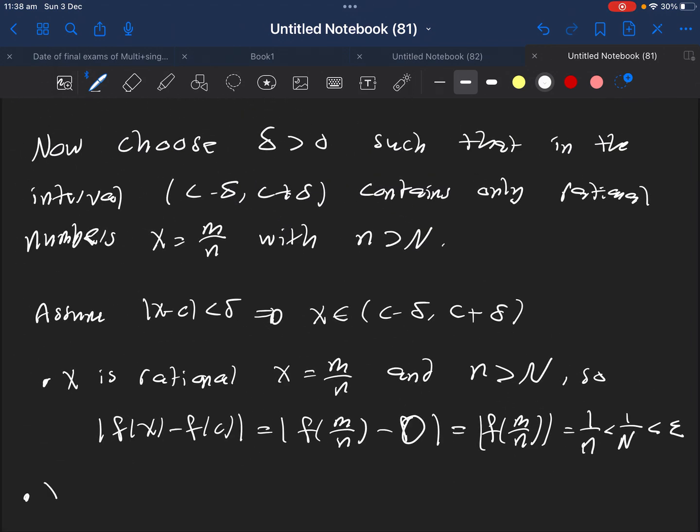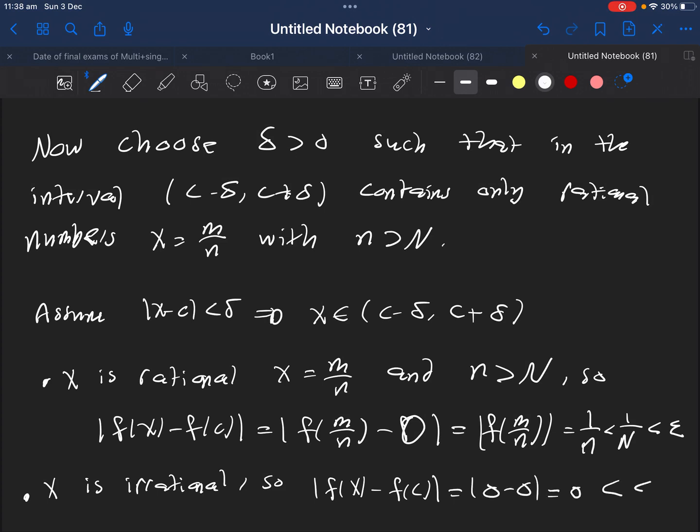Now, x could be irrational. So f of x minus f of c: both of them are irrational, which means the first one is 0, the second one is 0, and the final answer is 0. However, 0 is again less than epsilon. So in both cases, we get less than epsilon. And that's how we prove that the Thomae function is continuous at every irrational number.